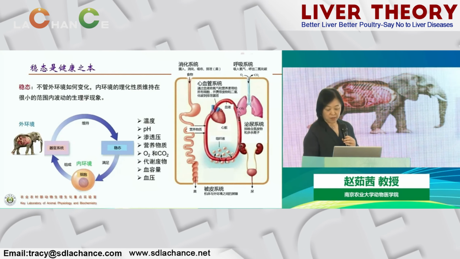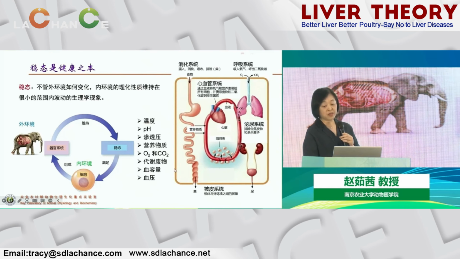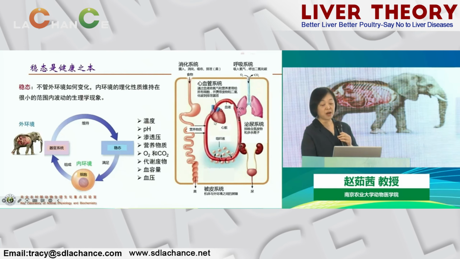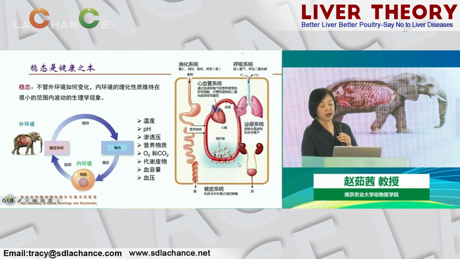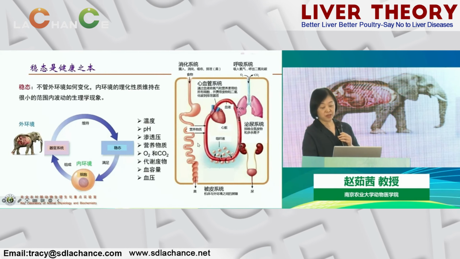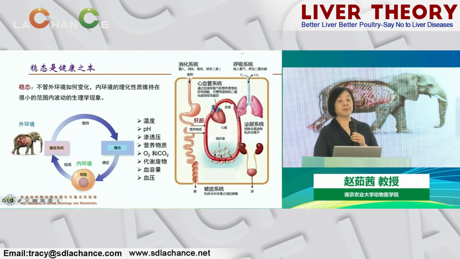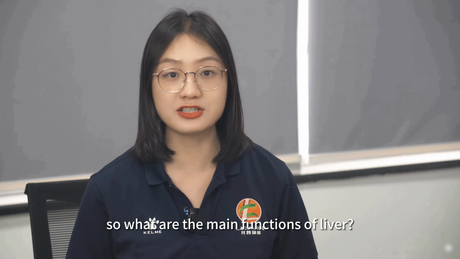So you see, the main part is the blood circulation, because all cells need glucose, oxygen, and the elimination of metabolic waste and carbon dioxide, which all rely on blood circulation. And all nutrients come from the gastrointestinal tract. In this process, the liver is involved. To sum up, liver plays a very important monitoring role in homeostasis. So what are the main functions of liver?